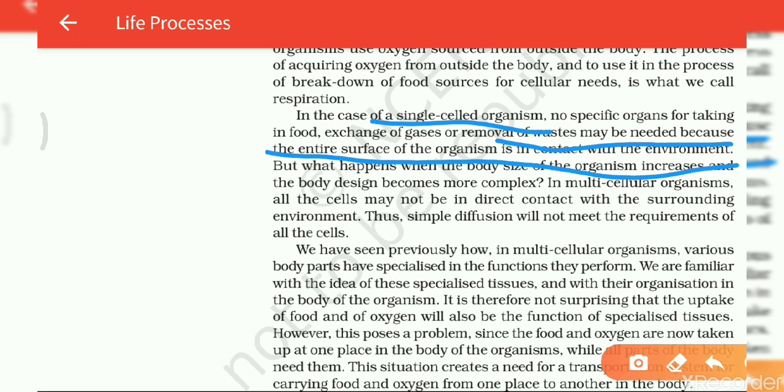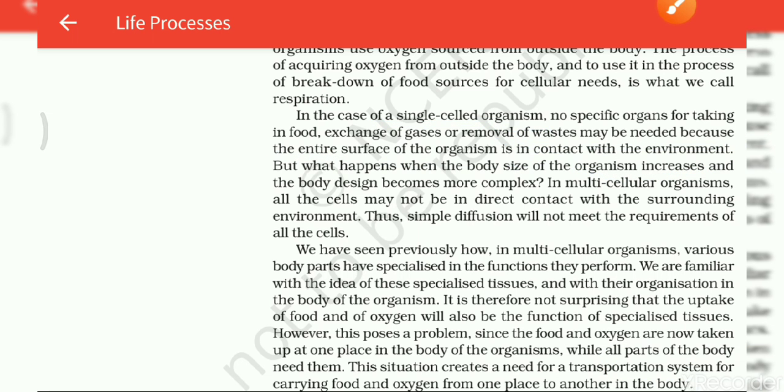For example, amoeba. Amoeba is a single celled organism. No specific organs are present. Only exchange of gases and the removal of waste takes place because its entire surface is in contact with the environment, but it does not happen in a multicellular body.